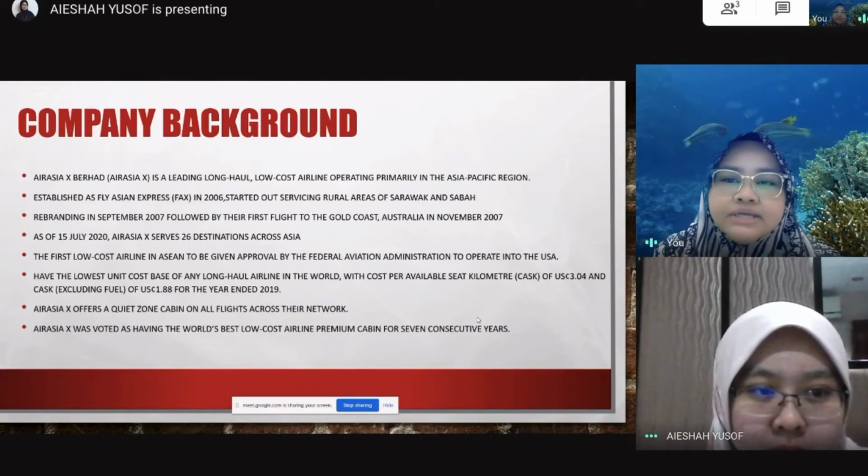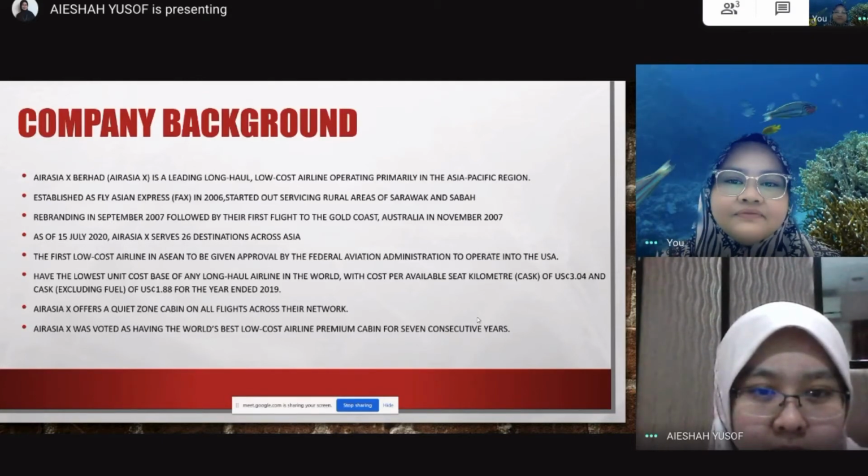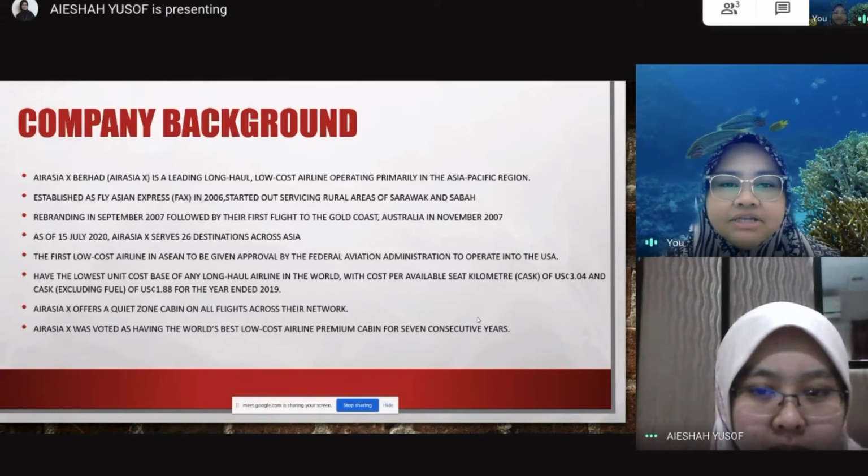It also started rebranding in September 2007, followed by their first flight to the Gold Coast, Australia in November 2007. As of 15 July 2020, Air Asia X served 26 destinations across Asia. It is the first low-cost airline in Asia to be given approval by the Federal Aviation Administration to operate into the USA.